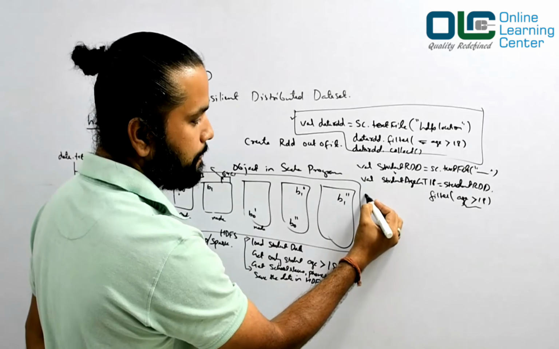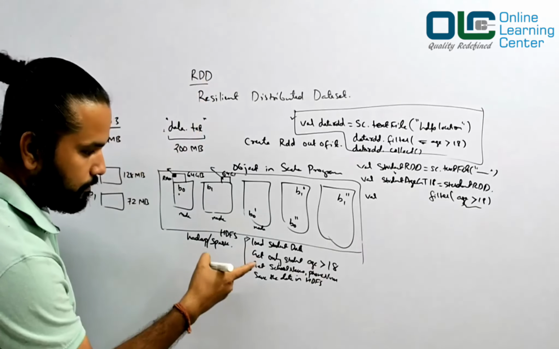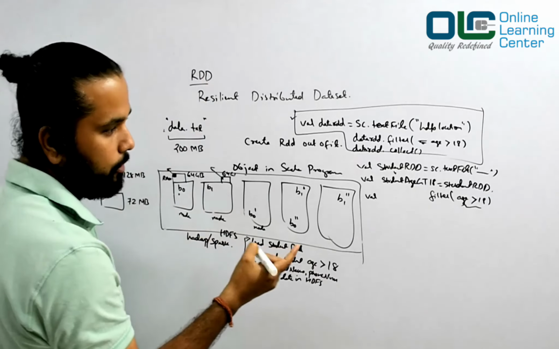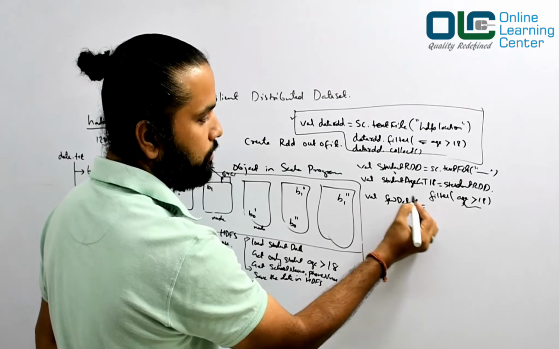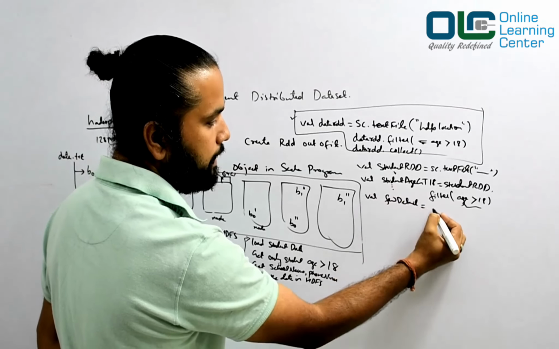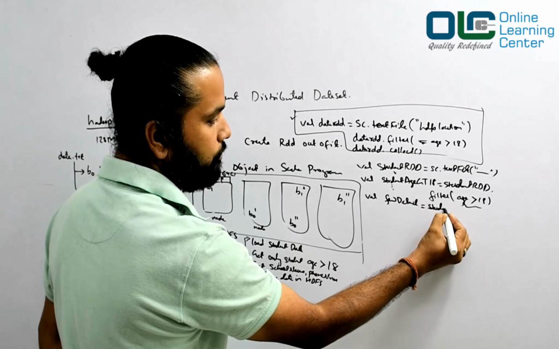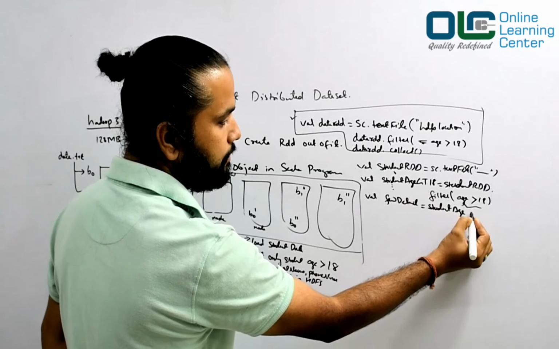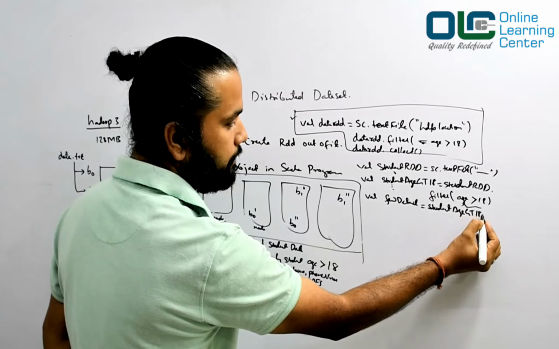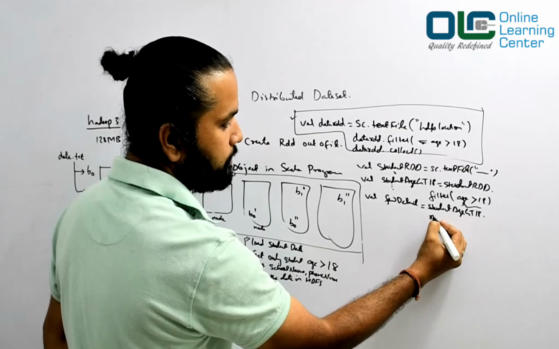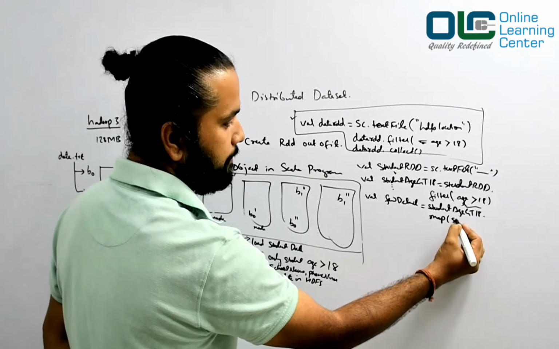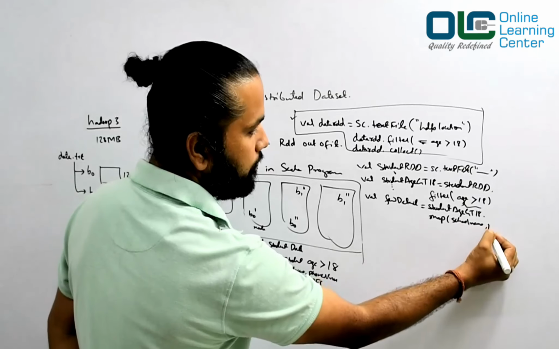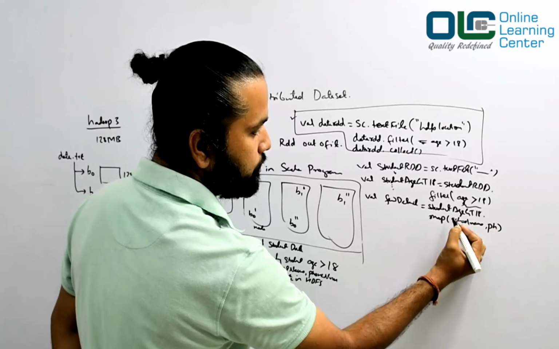Now you'll say, get me the school name and phone number only. So now you say fewDetails is equal to, you will start working on this RDD. I want to work on student age greater than 18 dot, probably you'll say map, and then you'll say give me only school name and phone. So you'll do something like this.